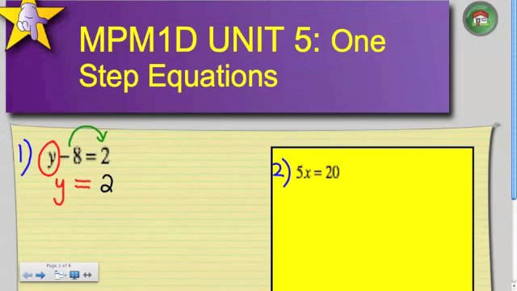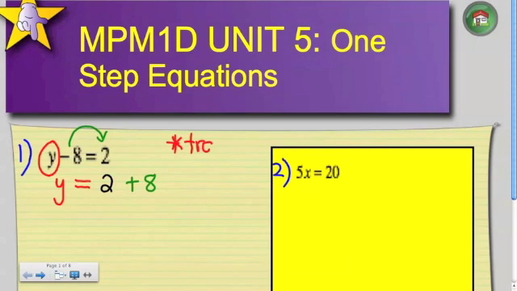What happens to the sign? What happens to the negative 8 when it moves over, Drew? Yes, it turns into a positive 8. So sometimes in your unit guide you will see the balance effect where you would have to add positive 8 to both sides. It's enough for me just to see that you know that when you're moving a number over to the other side, the sign in front of it changes. That is called transposing.